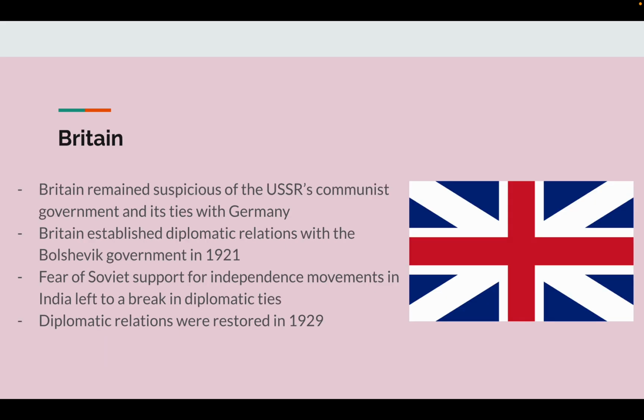Britain. Britain remained suspicious of the USSR's communist government and its ties with Germany. Britain established diplomatic relations with the Bolshevik government in 1921. Fear of Soviet support for independence movements in India led to a break in diplomatic ties. Diplomatic relations were restored in 1929.